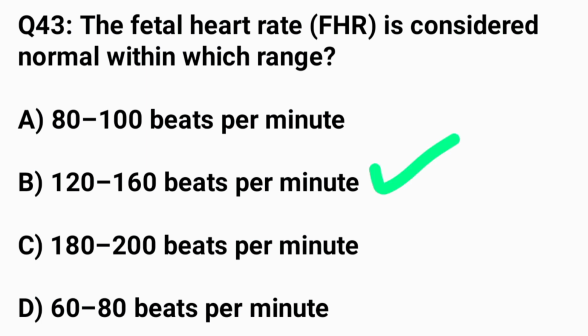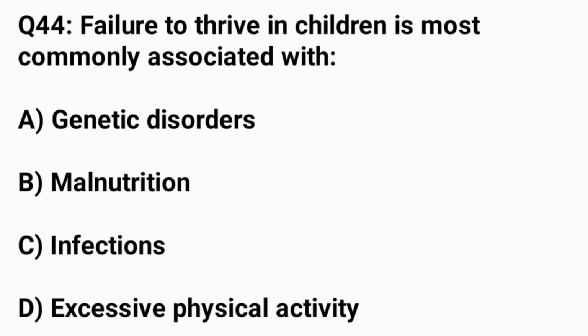The correct answer B, 120 to 160 beats per minute. Question number 44. Failure to thrive in children is most commonly associated with. The correct answer is option B, malnutrition.